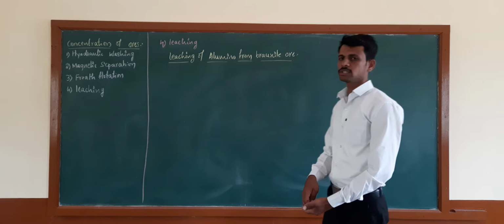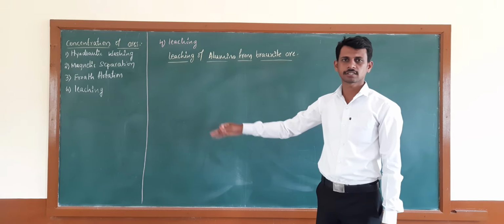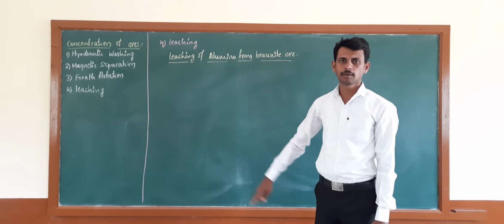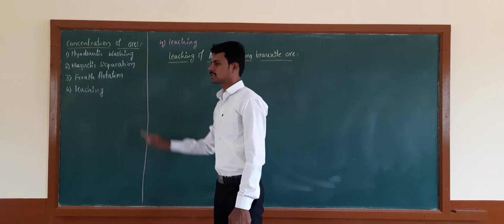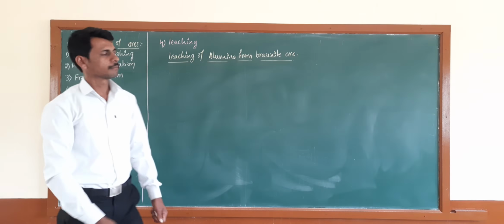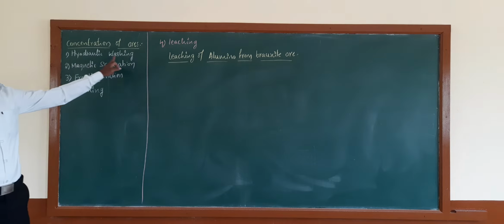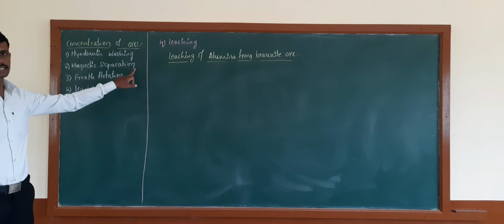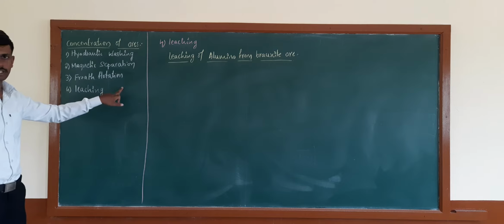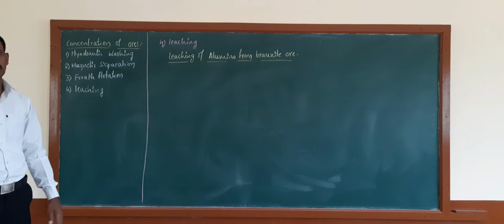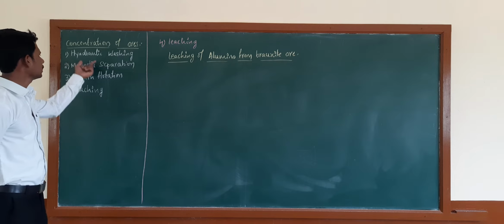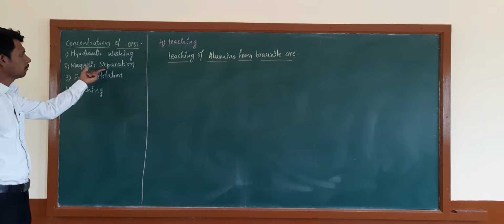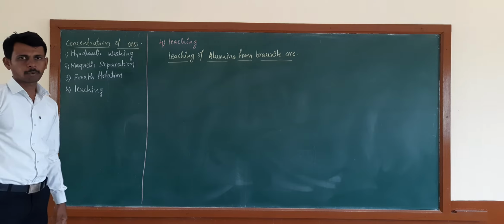In that, we use many methods depending on their physical properties. We use four methods: the hydraulic washing method, the magnetic separation method, the froth flotation method, and the last one is leaching. In the last class, we discussed three methods: hydraulic washing, magnetic separation, and froth flotation.